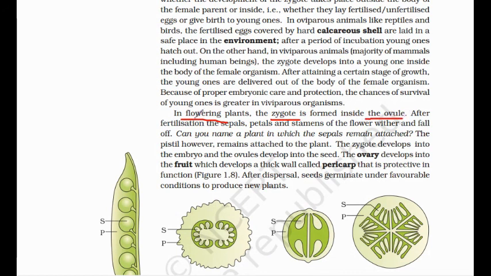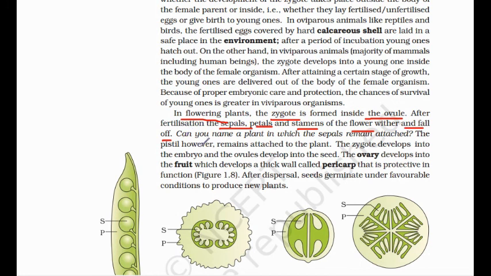Clear? But after fertilization, what happens? The sepals, petals, stamens of this flower wither or fall off, and all these cells are destroyed. Even the sepals, petals, and stamens, the male part, all wither.